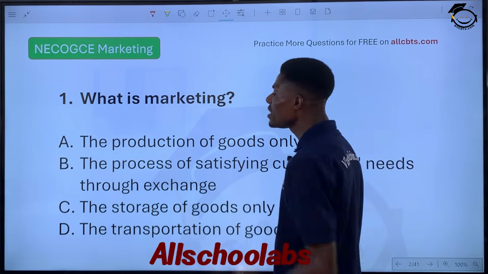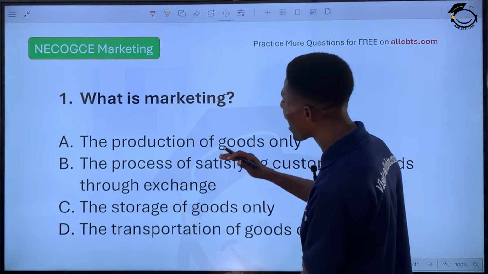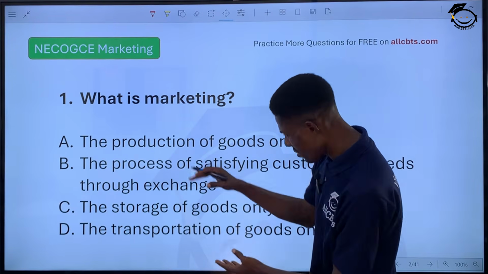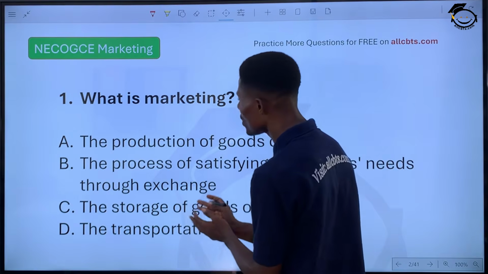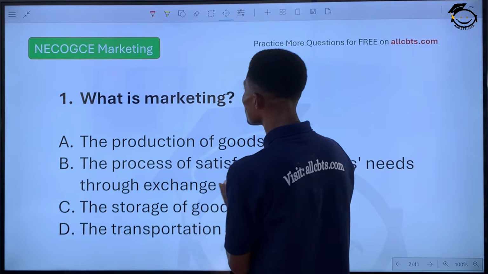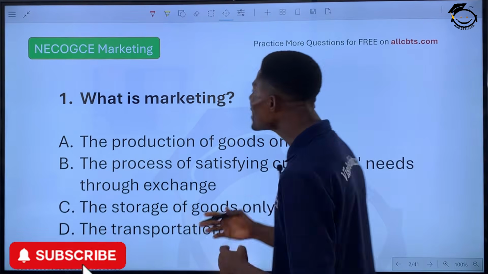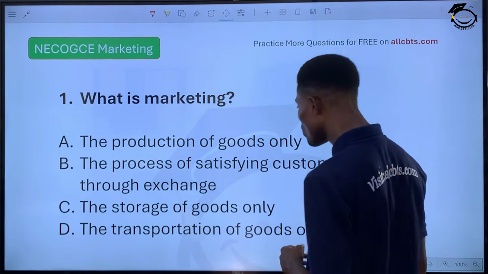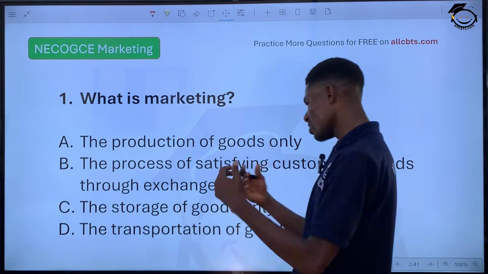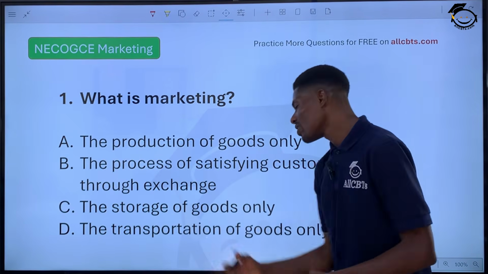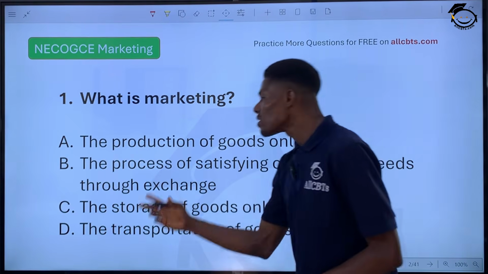Now, you will notice that some of the definitions are close, but not really the full answer. Marketing is not all about production of goods only. Marketing is not storage of goods. Marketing is not transportation of goods only. What is marketing then?